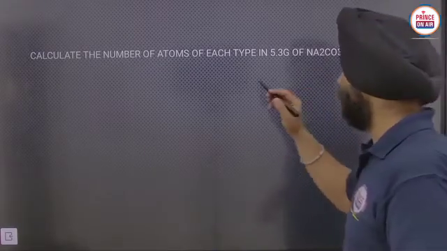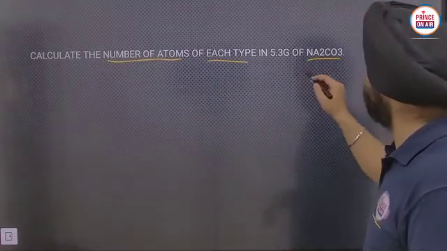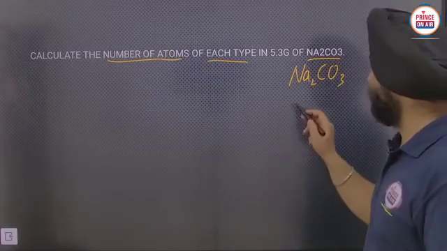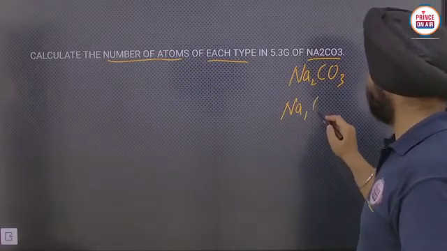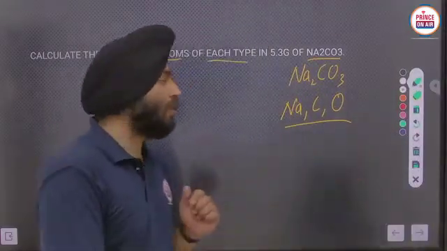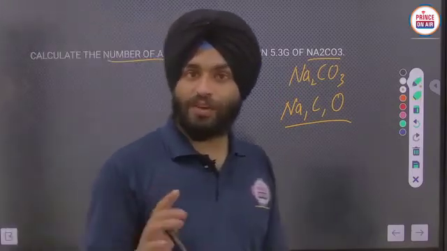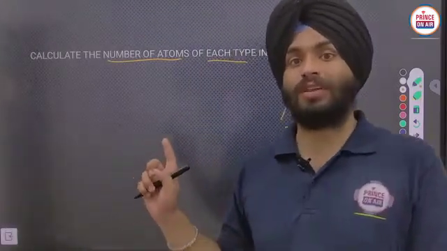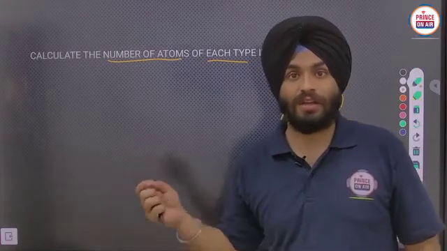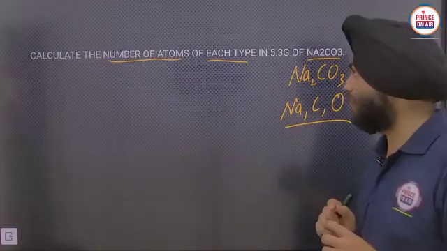What are they asking? They are asking the number of atoms of each type in Na2CO3. We have here sodium, carbon, and oxygen. For all of them we have to calculate the values. Firstly, I am giving you the challenge to solve these questions, and we will do all of them in the further sections. I am just providing you the questions. You can note them down and try to do it yourself.